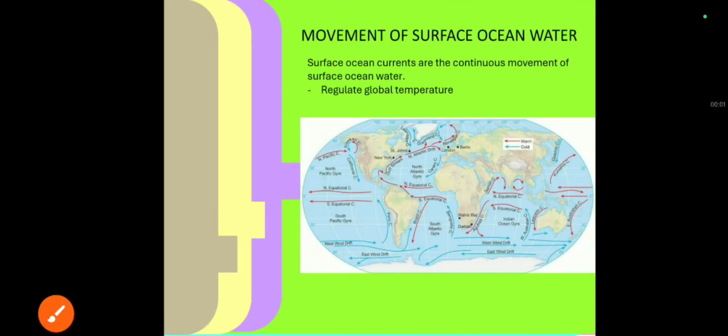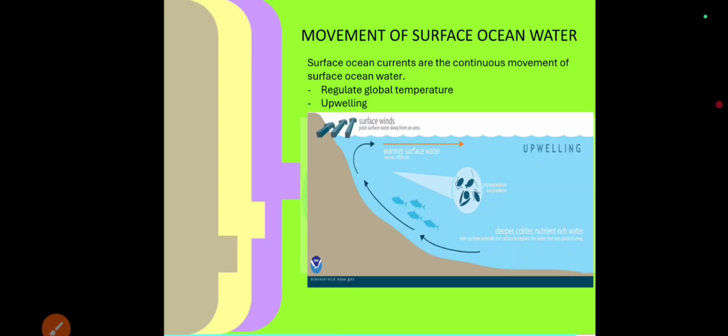The next factor is movement of ocean current. Surface ocean currents are the continuous movement of surface ocean water. Atmospheric pressure plays a crucial role in its movement through winds. When the wind blows across the ocean surface, they transfer their momentum from the atmosphere to the ocean, causing water to move. These are important as they regulate the global climate by redistributing the heat from the equator towards the pole. Thus, they influence regional temperature and weather pattern.